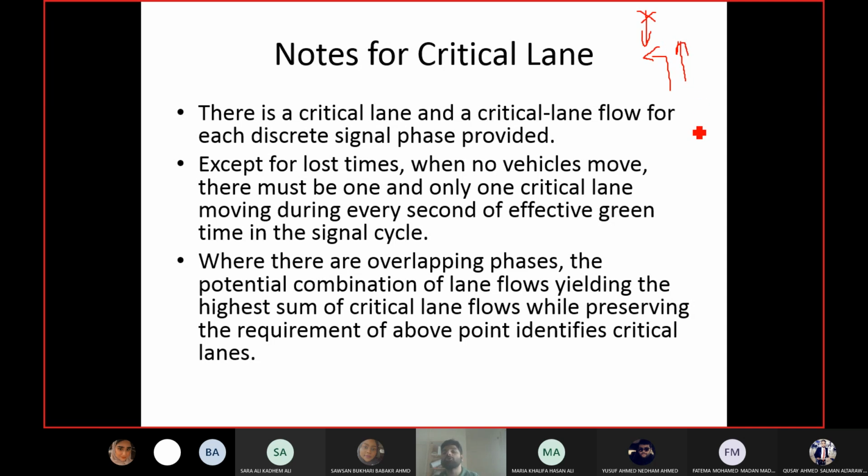So which overlapping option should you go for? We have so many options available. I've just shown you two options. You will go for the overlapping that gives you the maximum summation of overlapping volumes from the critical lanes. So for example, the critical lane for this through has a volume of 700. And for this one, it has 550. And for this one, it is 800.